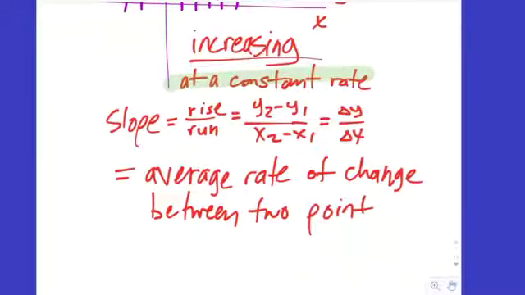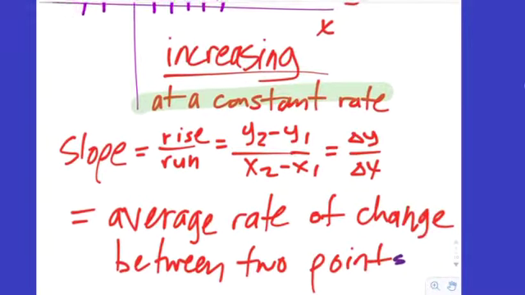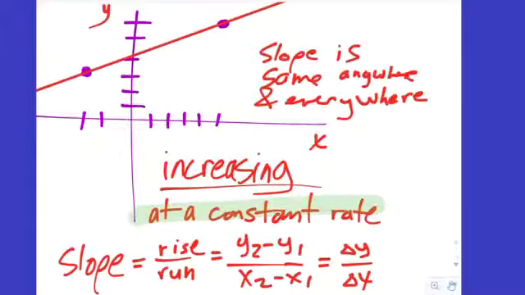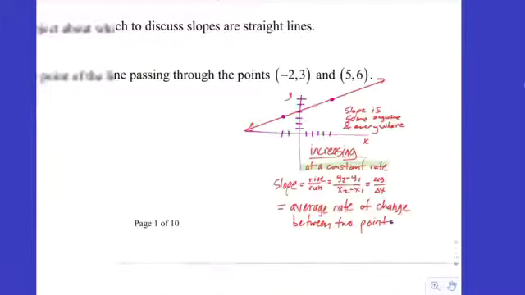What's the word under slope? Average rate of change between two points. Rise over run. Increasing at a constant rate. Slope is the same anywhere and everywhere. Sorry, my handwriting's horrible. Slope is the same anywhere and everywhere.